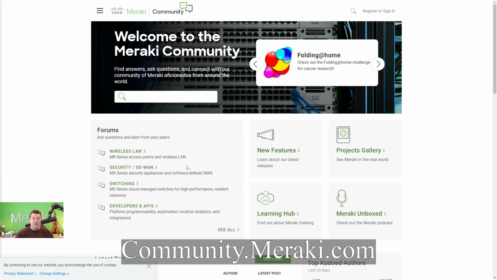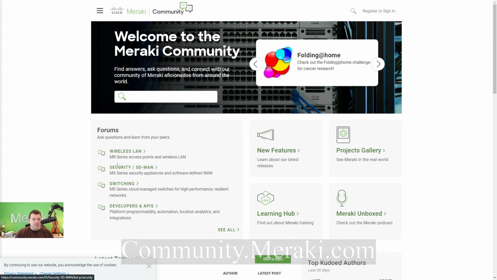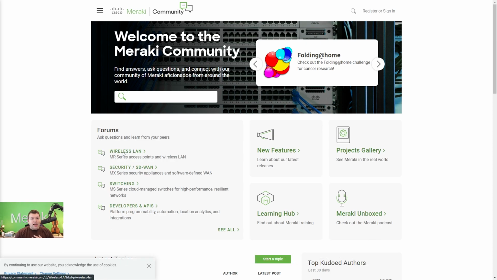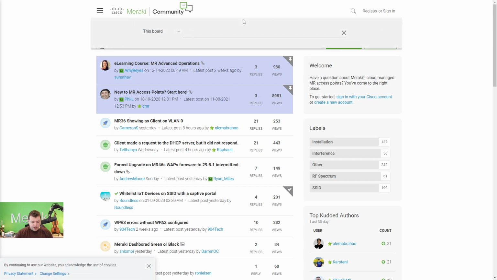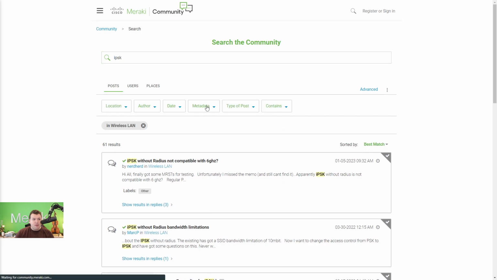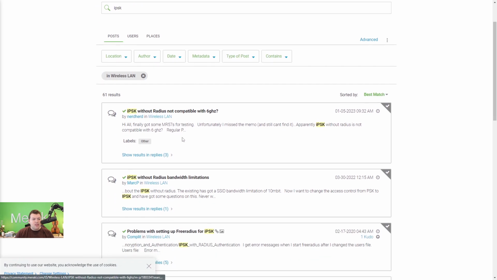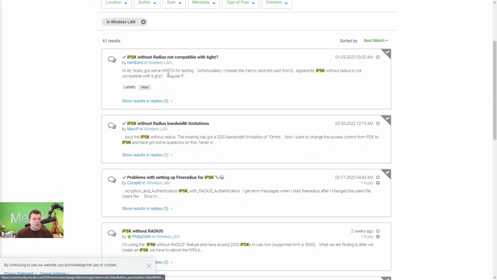This page here is the Meraki Community site. Now, we could easily register and sign in, create an account, but we could always search via our product lines exactly what people are talking about. And perhaps maybe these are things that you could also search. Perhaps you're looking for some information on IPSK. And in searching this, of course, we could find people who are using IPSK as well, and some questions and answers that they may have with this.